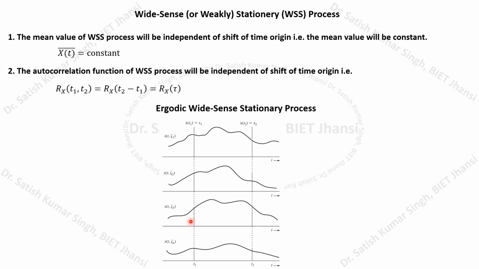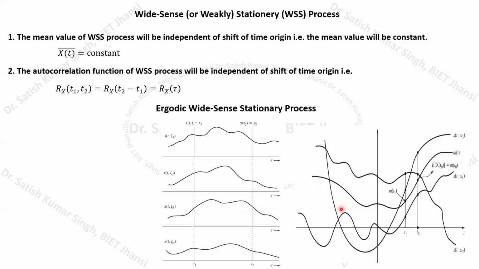Similarly, because it is a time varying function, we can also calculate the average value of these individual time functions. This way we can define time averages. So in a random process, we can either talk about the ensemble average, which considers all the sample functions, or we can talk about only a certain sample function. This way we can have the ensemble average or the time average.